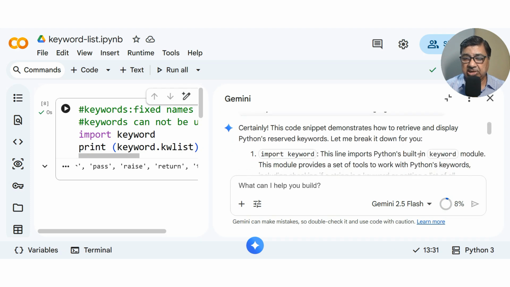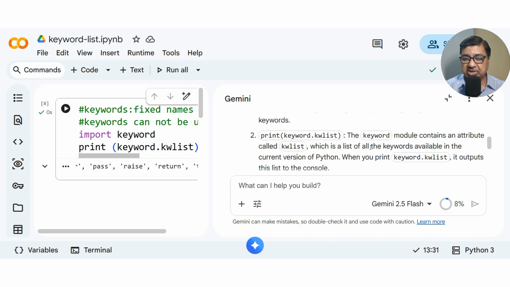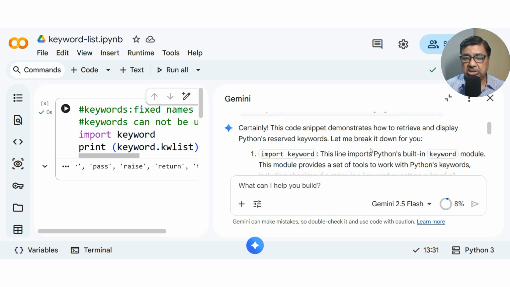Import keyword, the built-in keyword module, and this gives a keyword list, and that's the simple explanation.